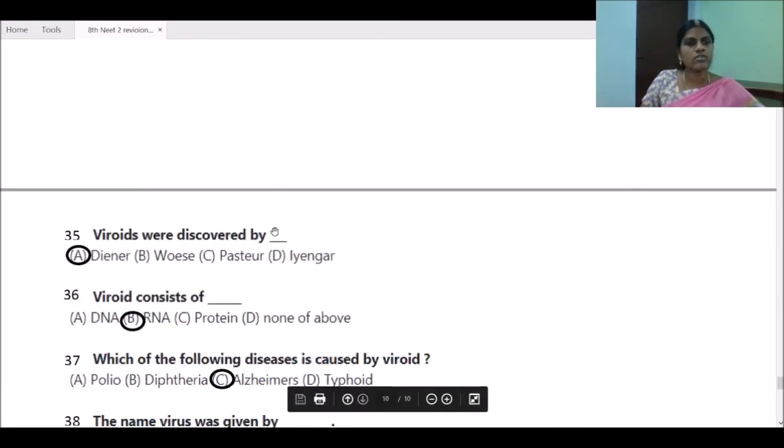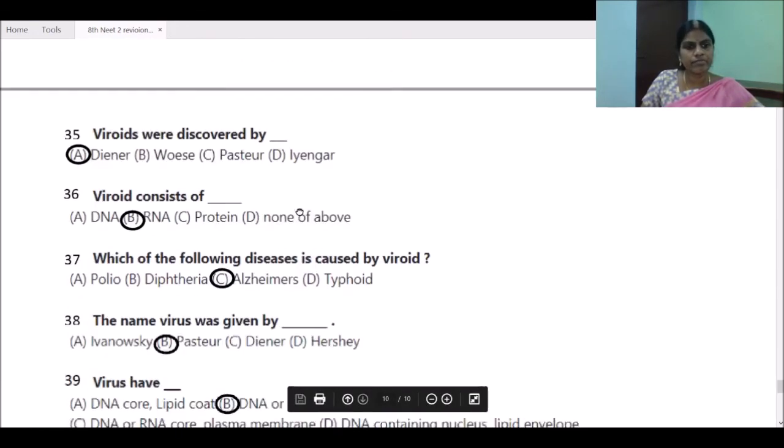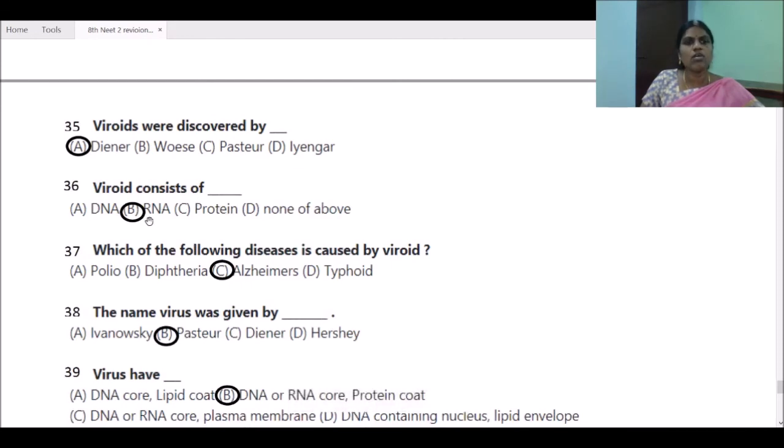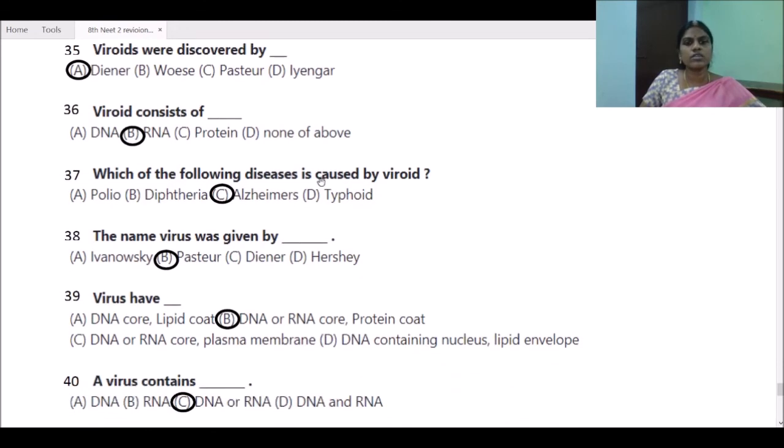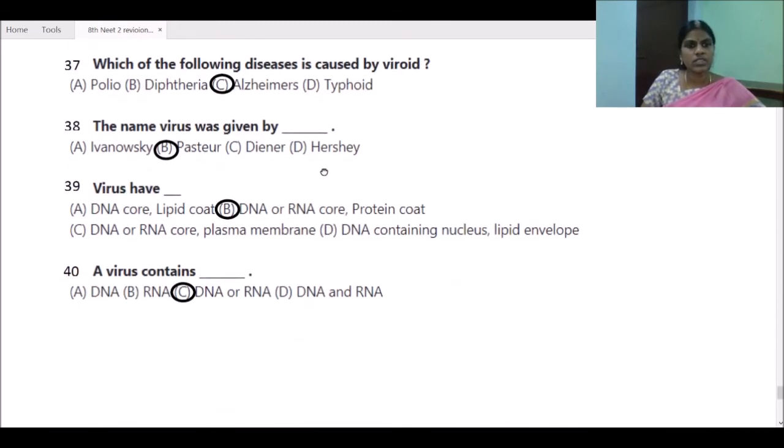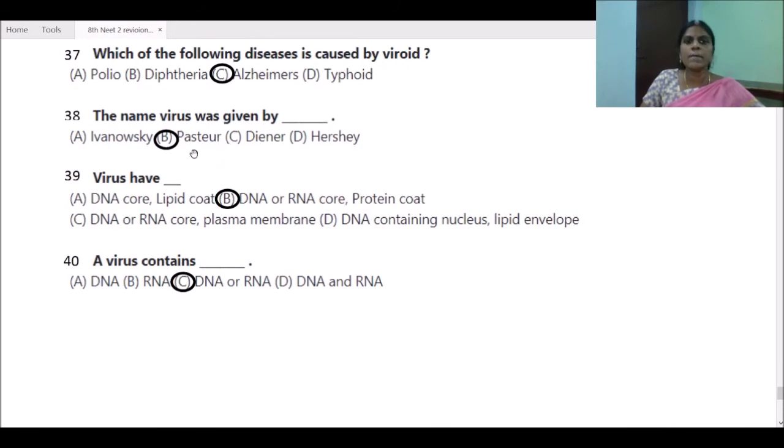Viruses were discovered by Ivanovsky. A virus consists of RNA, not DNA. Which of the following diseases is caused by viroid? Alzheimer's disease. The name virus was given by Pasteur. He only gave the name for virus.